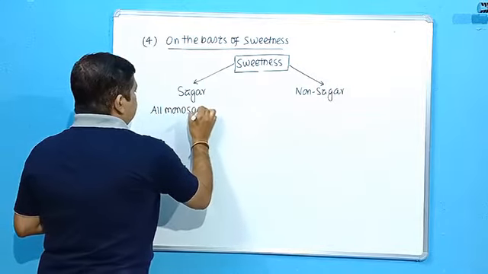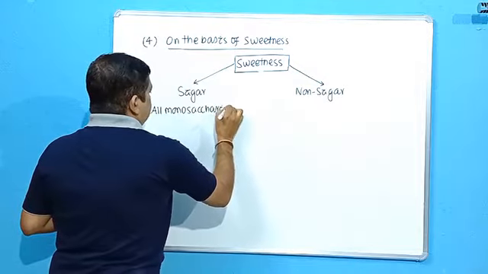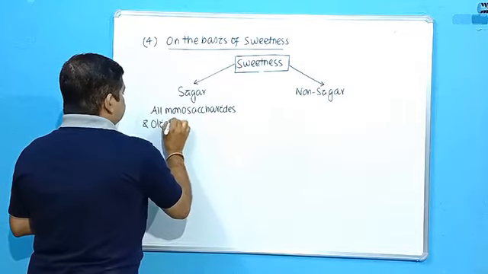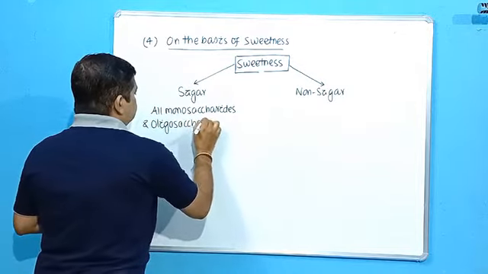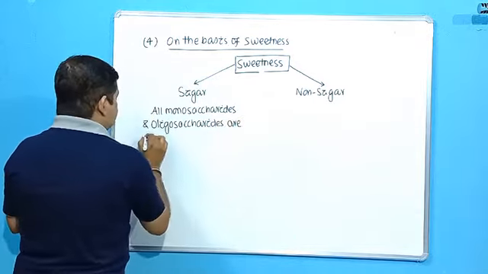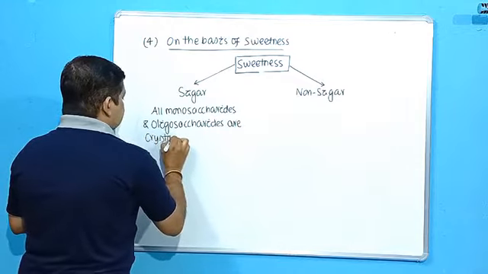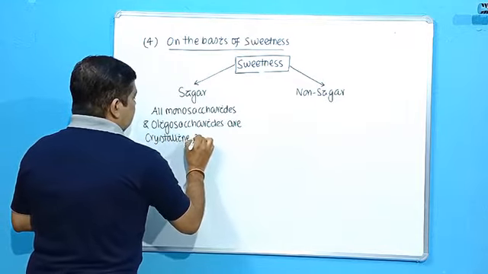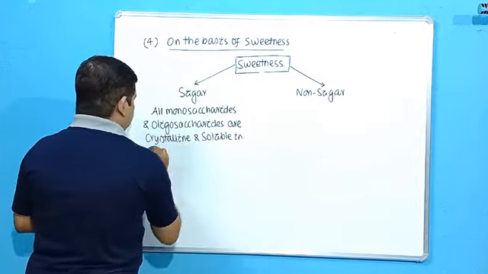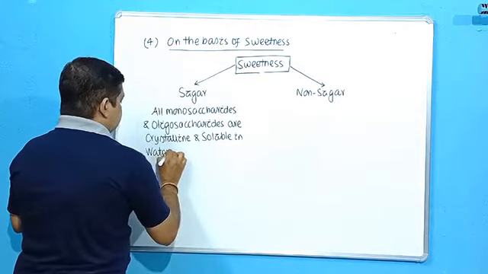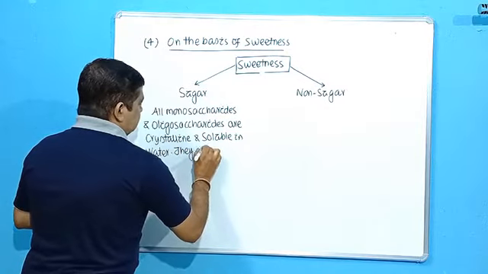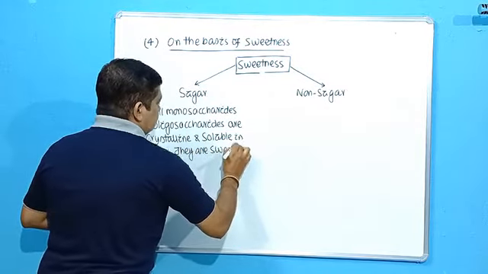Okay. So all monosaccharides and oligosaccharides are crystalline solids, soluble in water, and sweet in taste.